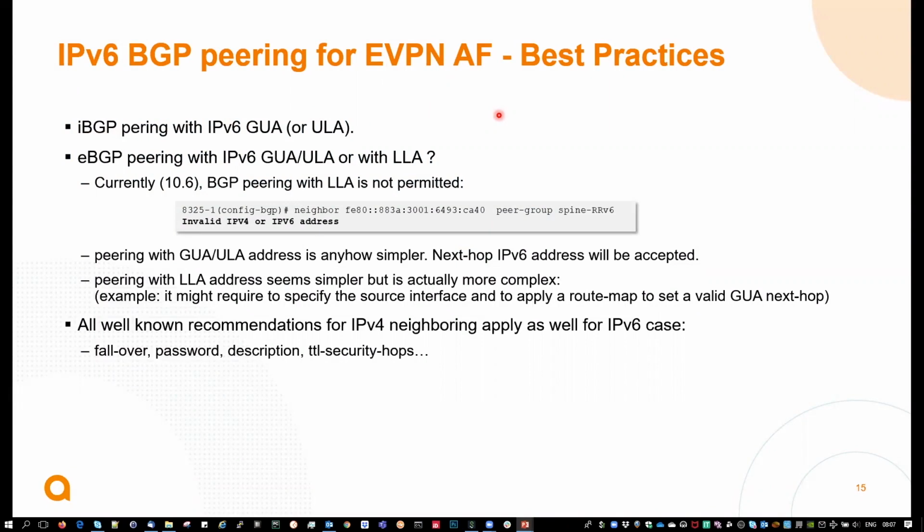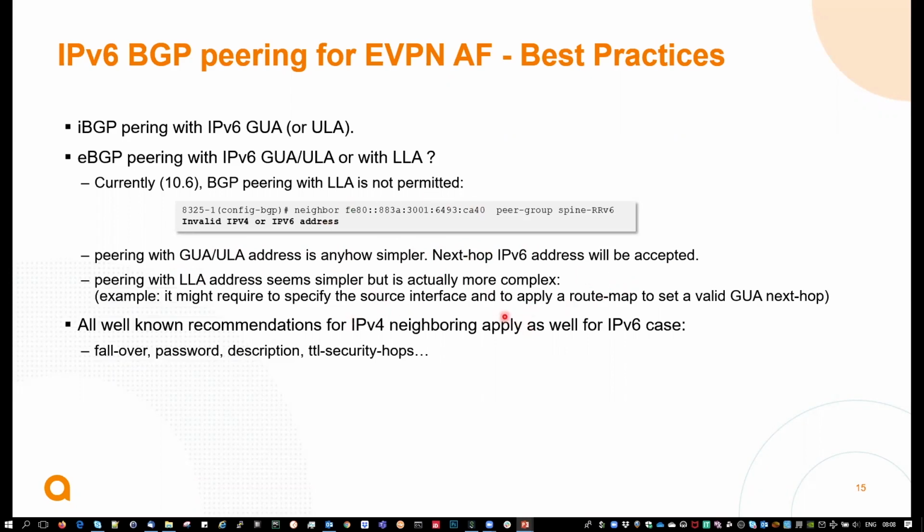Consider the case for external BGP. What should I use? Some in the industry might say there is the ability to have a peering over a link-local address. That is not supported as of now. The peering should be over a global unicast address or a unique local address. The next hop IPv6 address will be accepted with those addresses, and that would be simpler to troubleshoot and manage. You could say that a link-local address might be simpler to configure.